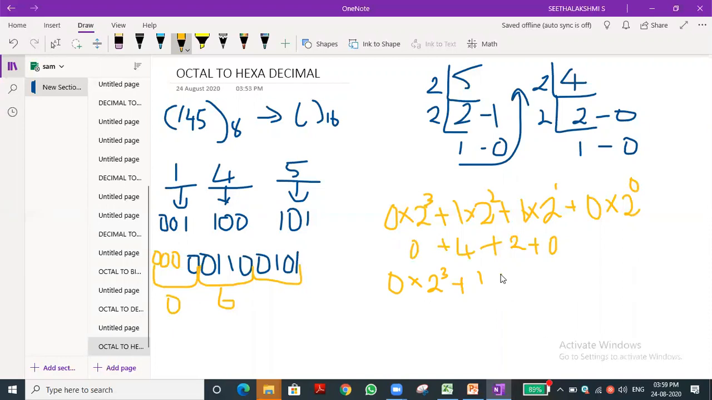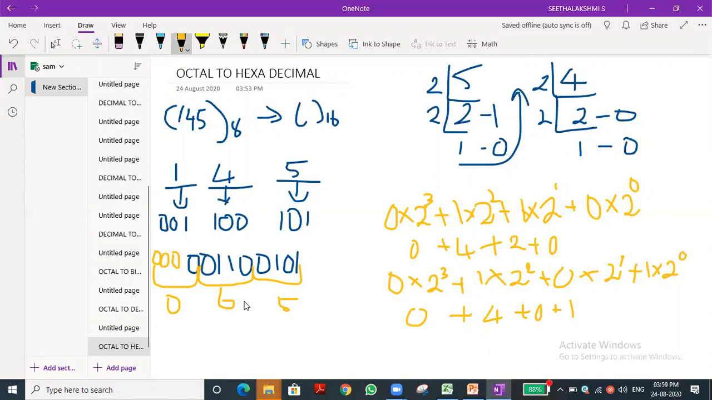Next value: 0 into 2 to the power of 3, plus 1 into 2 to the power of 2, plus 0 into 2 to the power of 1, plus 1 into 2 to the power of 0. So here 0 plus 4, then plus 0 plus 1. So what is the value? 5 is the value, isn't it? Five.